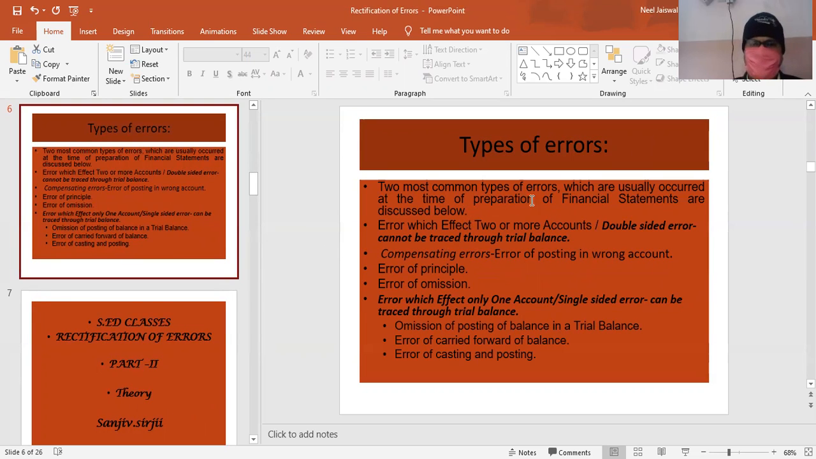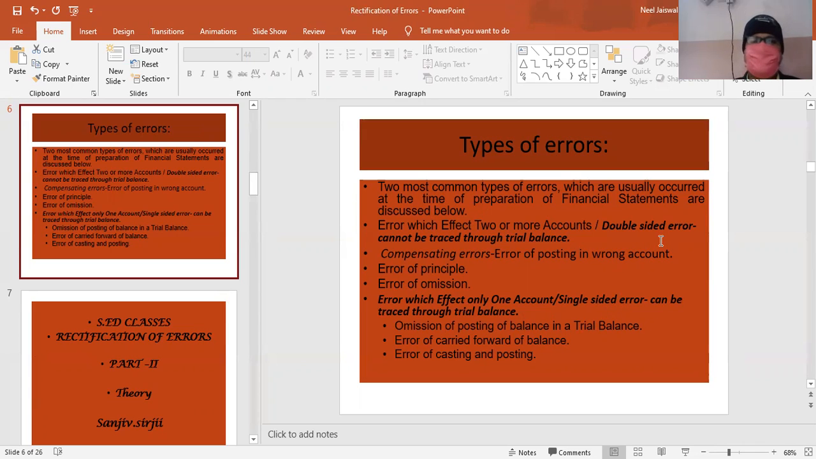Let's see the different types of errors. Two most common types of errors which usually occur at the time of preparation of financial statements are discussed below. Financial statements means before the preparation of final accounts or at the time of preparation of trial balance. So two important types of errors: first, an error which affects two or more accounts, that is called double-sided error, and an error which affects only one account, that is called single-sided error.